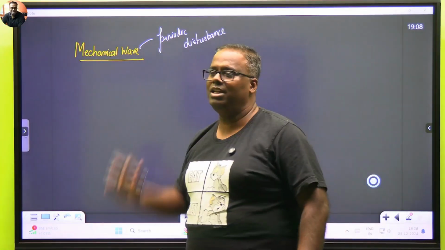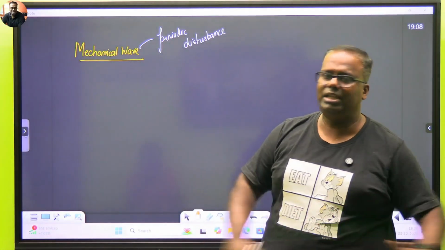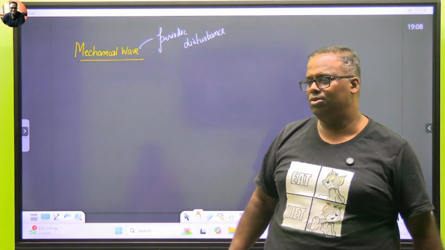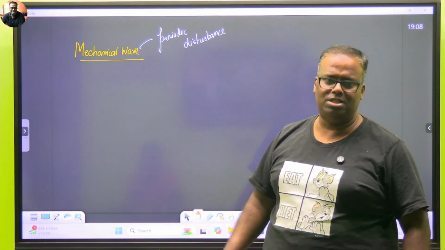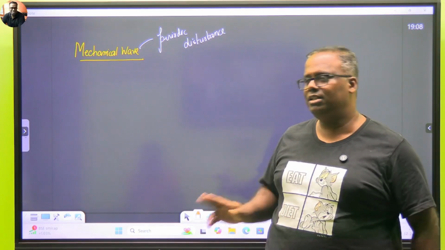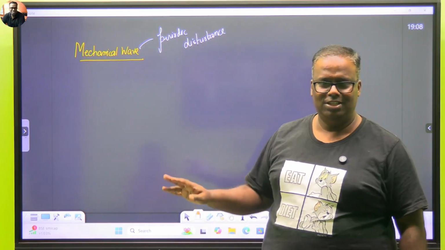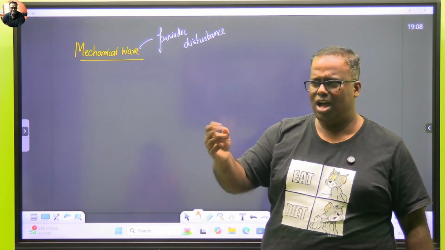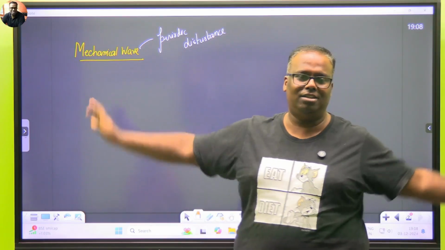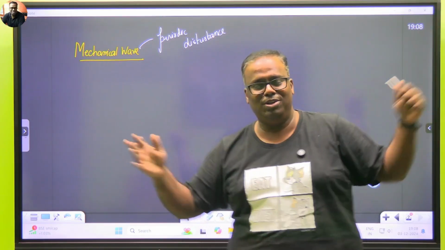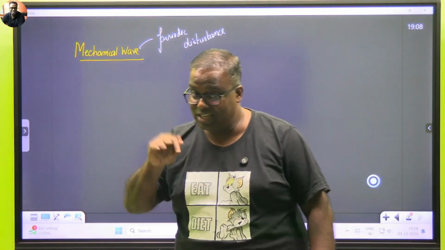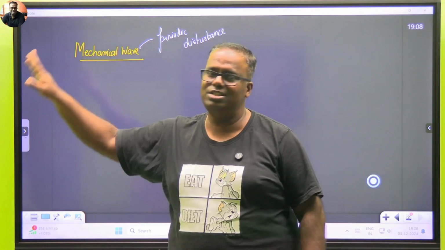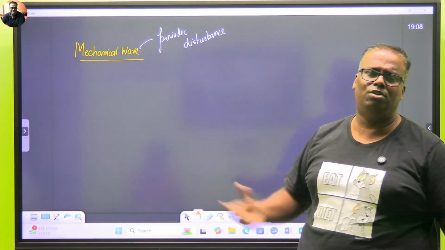Now, understanding mechanical waves is very easy. Let's have 10 kiddos. You make them sit close to each other, shoulder to shoulder hugging, all nursery kiddos, as if sitting together in a bus. Take 10 or 20 kiddos, and you start tickling the first kiddo on his waist. He will start moving, and then he will pass on the disturbance to the other one. Half a minute or so later, you will see that the entire line of children is doing it. But we are not tickling any other child. We are just tickling the first child, and a periodic tickling. And you will see that the entire disturbance is propagated. That is the very basic funda of even a sound wave.